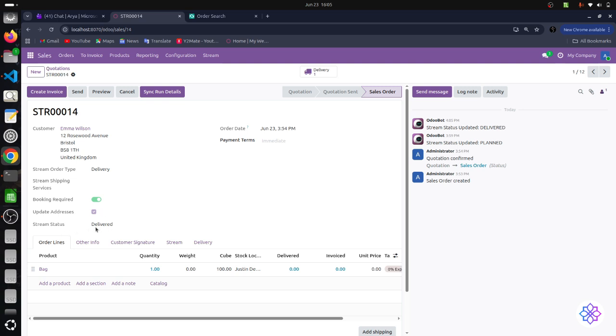Now that it has run, let's check the details. Now you can see that this order status has been updated from planned to delivered.